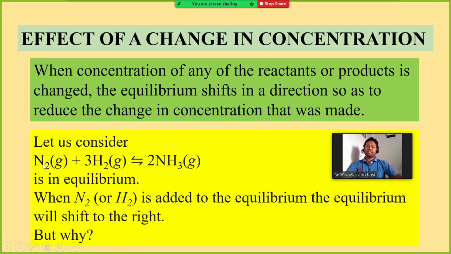Therefore the change in concentration in 1 second for the forward reaction will be exactly the same as for the backward reaction. Now we are increasing the concentration of nitrogen, one of the reactants. Then what will happen? Do you have any idea? Anyone?